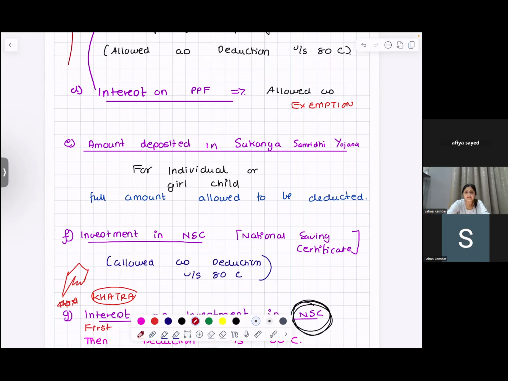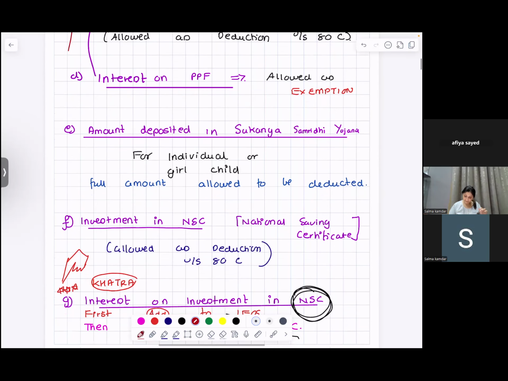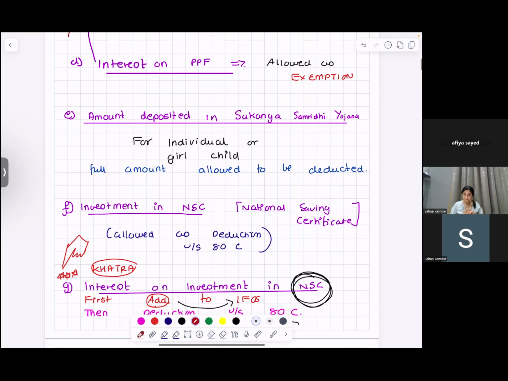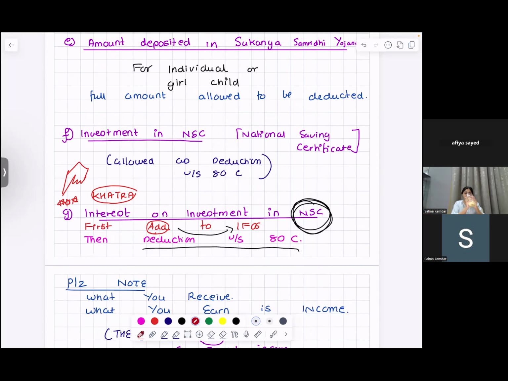Are you with me? Can you please tell me everything we did up till now? Okay. The deductions are from 80C to 80U, that is in Chapter 6A. There is 80C, CCC, CCD, D, E, U, DD, TTA.